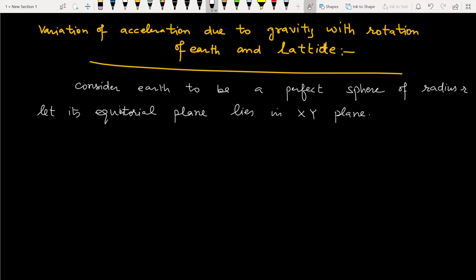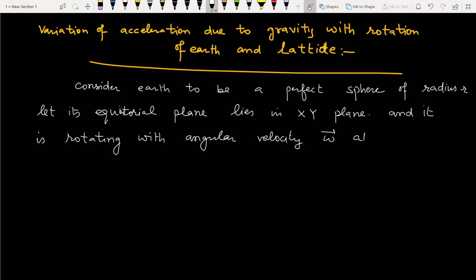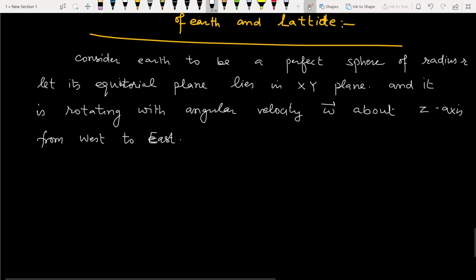The equatorial plane of Earth lies in the XY plane and it is rotating with angular velocity omega vector about the z-axis from west to east.